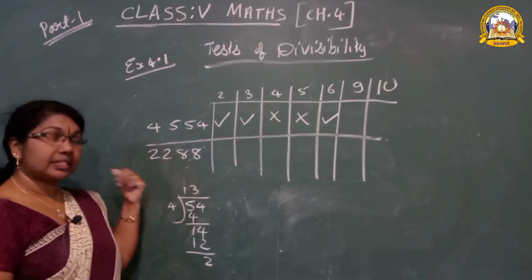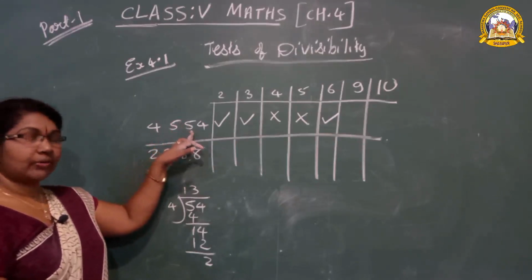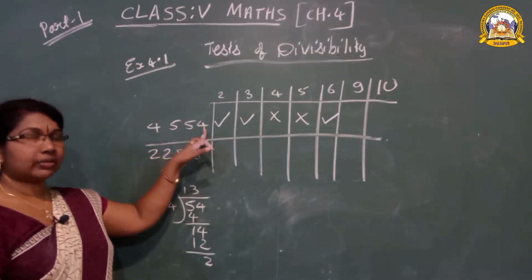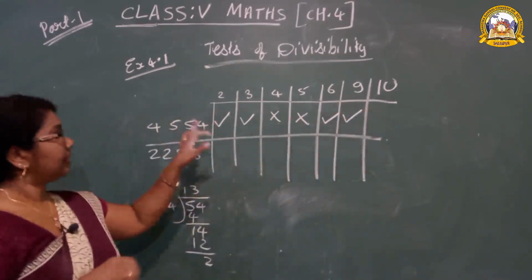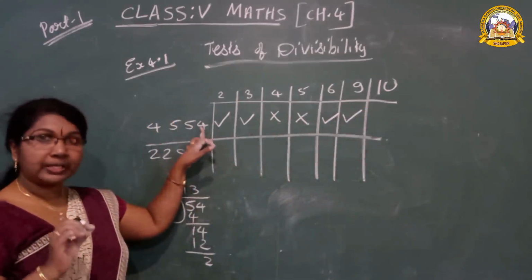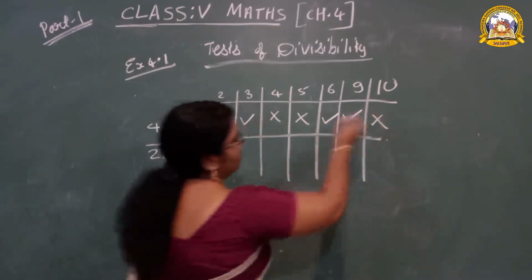9. Sum of the digits: 5 plus 4 is 9, 9 plus 5 is 14, 14 plus 4 is 18. 18 can be divided by 9. Yes. 10. What's the rule of 10? A number's ones place is 0. The ones place is not 0, so it is not divisible.